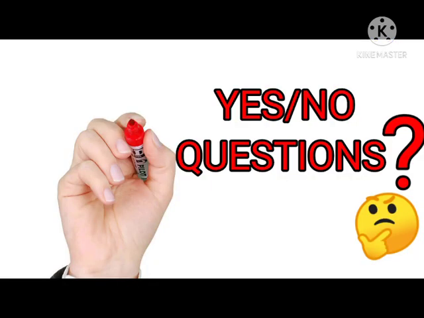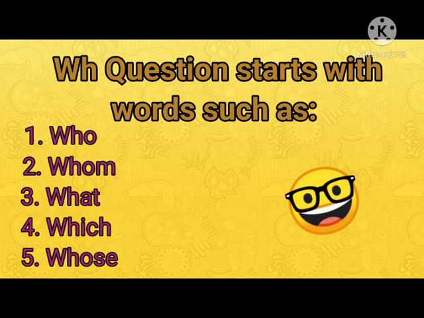Basically, these questions give the answer in yes or no. Now, let me give you the example. Are you writing? Have you done your work? So, these were the examples of yes and no questions. Now, the examples of WH questions. What is your name? What are you doing? How old are you? Where do you live? So these are the examples of WH questions.